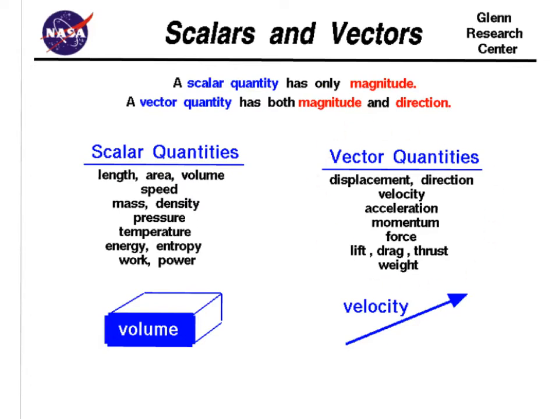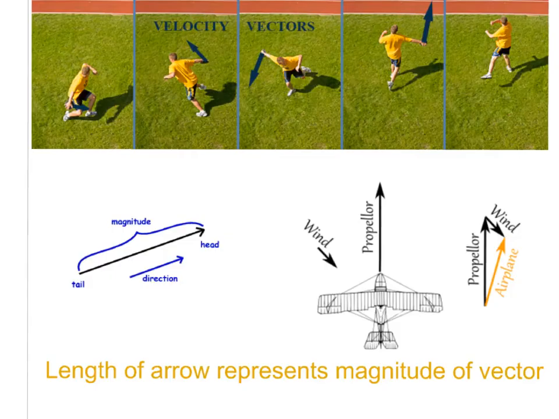Vector quantities, here are examples of those. Velocity, we've talked about that. Acceleration, we've talked about that. Those are vectors. Displacement as well, because it has direction to it. Other things that we'll discuss later on in physics, momentum and force, those will all be vector quantities as well. So here are just some pictures showing velocity vectors.